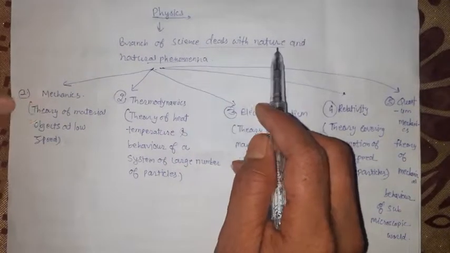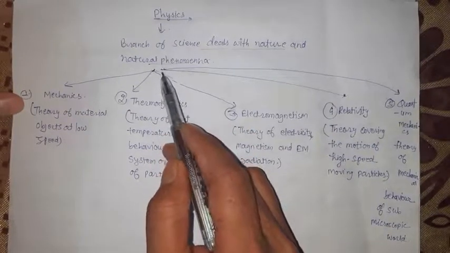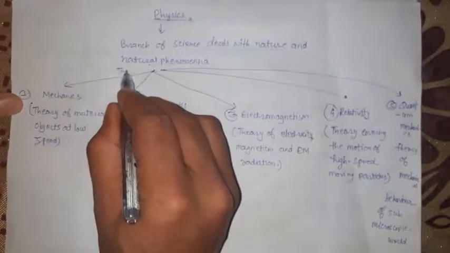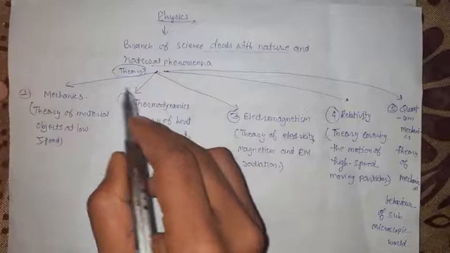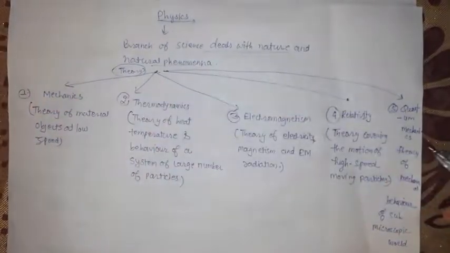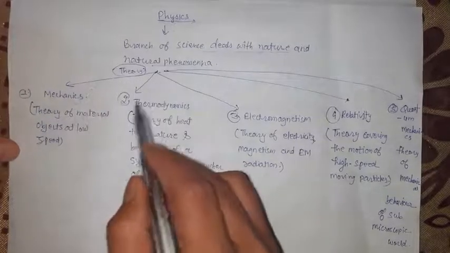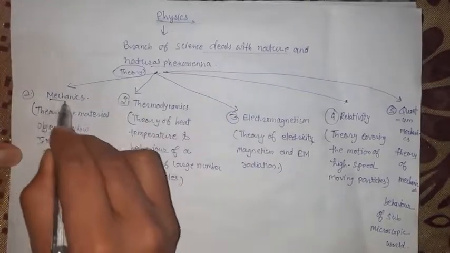We can understand this physics with the help of five theories. With the help of these five theories we can understand the whole of physics. Now let us look at which are these five theories. First is mechanics.